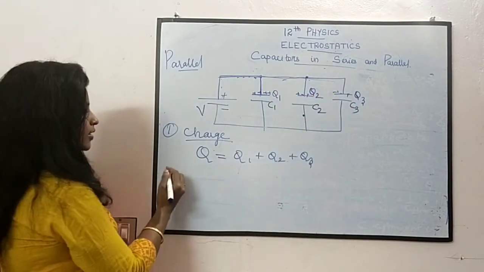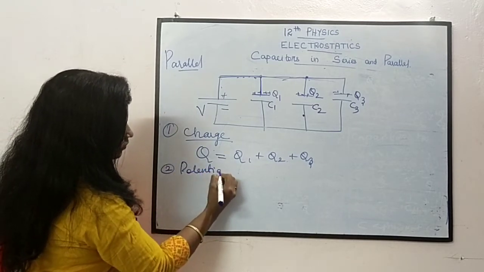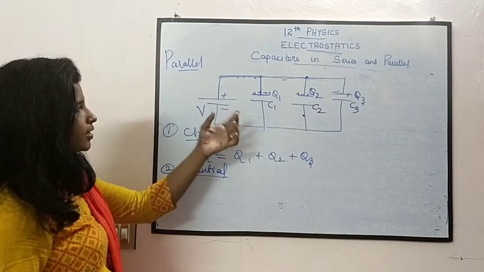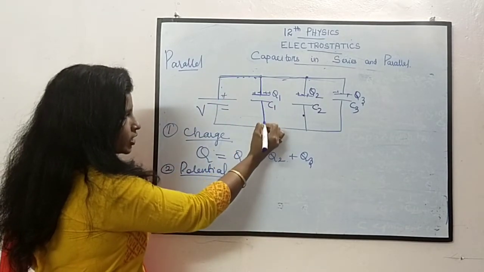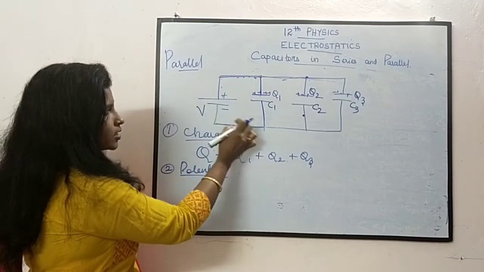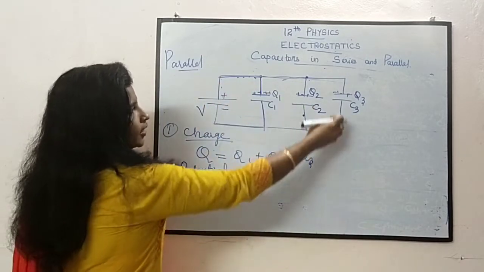The next one is the potential. What about our potential? Here the potential is directly connected. To push the charge, each capacitor is connected directly here, here, and here.